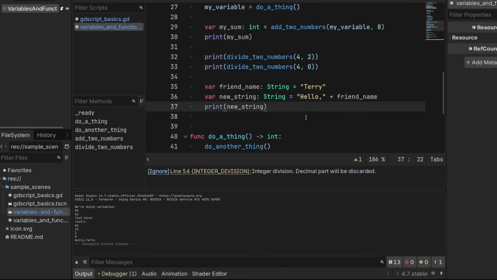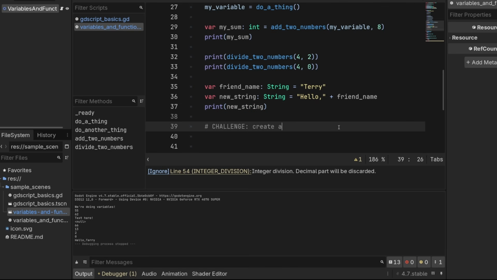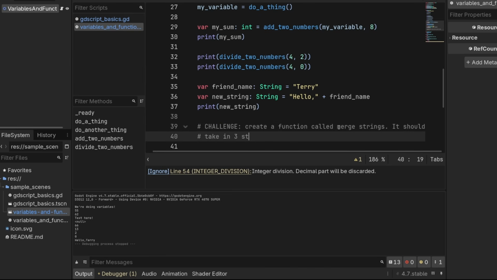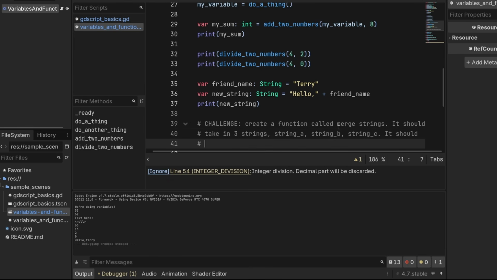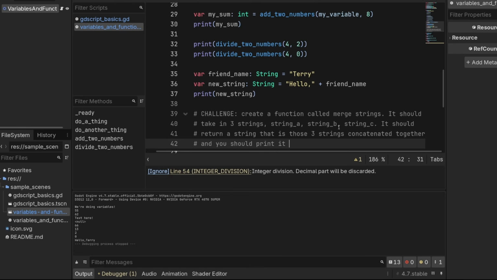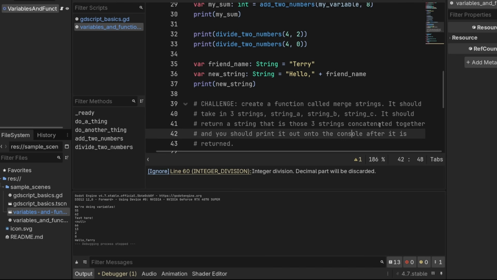Okay. There's 100 other things you can do with strings. I think we'll get to them later, but I want to give you a little challenge here. So your challenge is to create a function called merge strings. It should take in 3 strings: string A, string B, string C. It should return a string that is those 3 strings concatenated together, and you should print it onto the console after it is returned. Okay, you take a second and try to do that challenge, and then you can see how I do it.